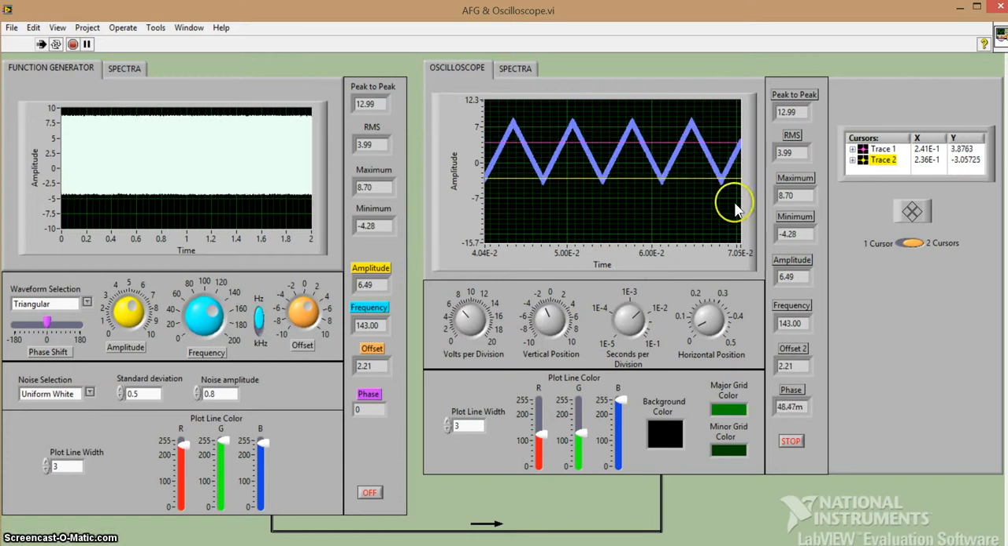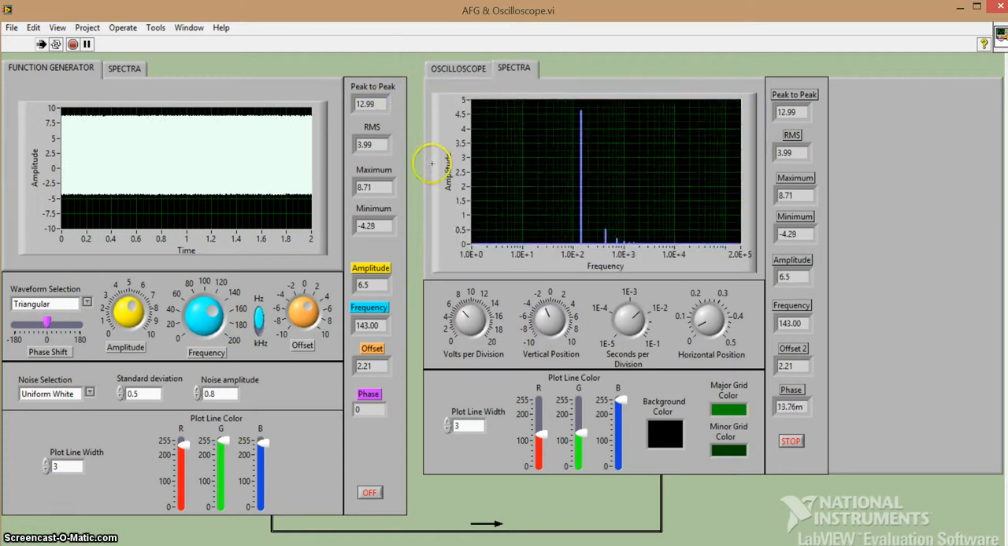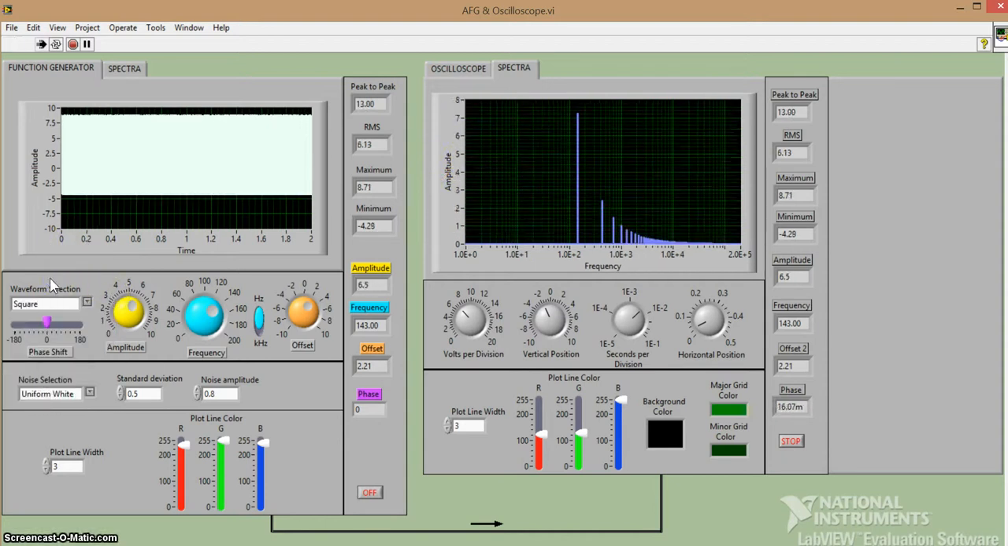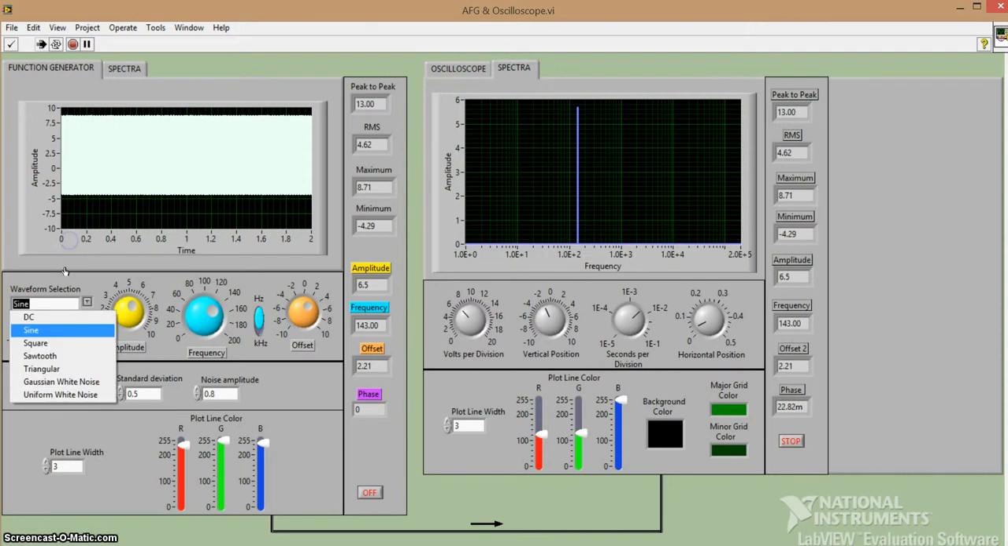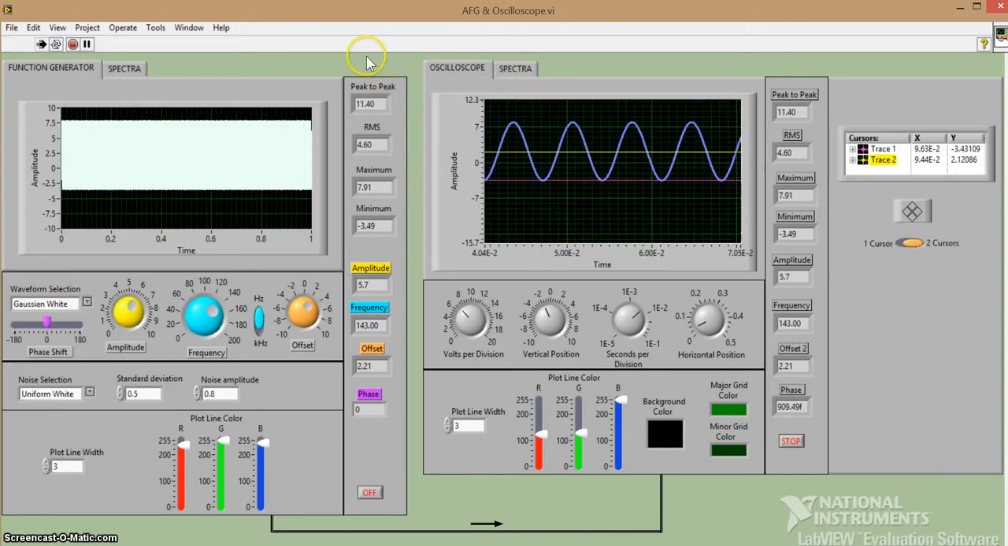There are also cursors. You can use one or two cursors and move them around to look at peaks and things like that. And finally, if you look at the back tab, you can view the spectral information. You get a lot of harmonics with a square wave. It's interesting. None with a sine wave. And you can also look at just straight noise.